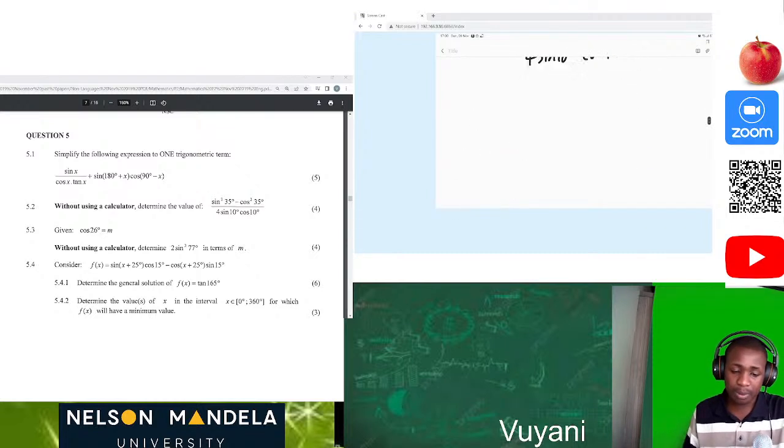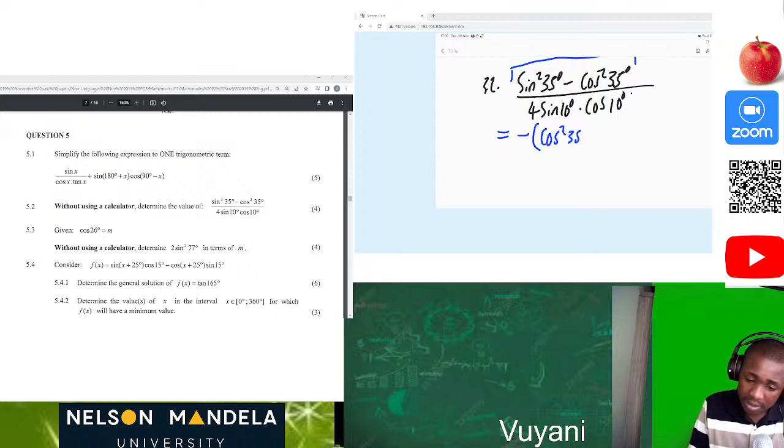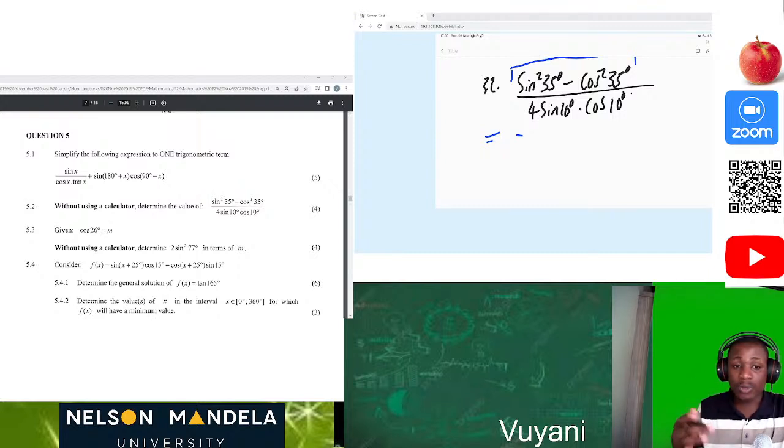So let's say we have negative of cos squared 35 degrees minus sine squared of 35. Let me redo this so that everyone can understand what's going on. We are introducing the negative so that we can have cos squared positive.